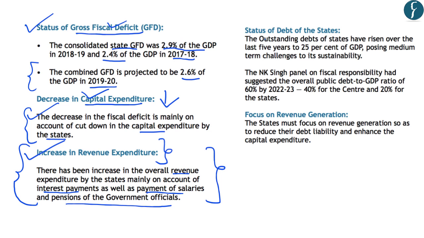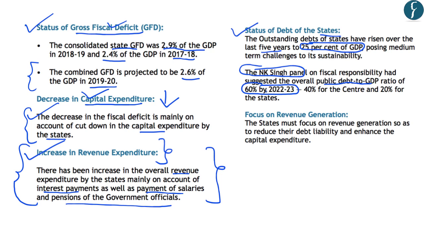Now, the second thing which is highlighted by this report of RBI is the status of debt of the state governments. And as far as the outstanding debt of the state governments is concerned, it has risen over the last 5 years to about 25% of the GDP. Now, recently a panel was created for suggestions on the FRBM Act, and this panel was known as the Singh panel, and it had suggested that the overall public debt to GDP ratio should be about 60% by the year 2022 to 23.